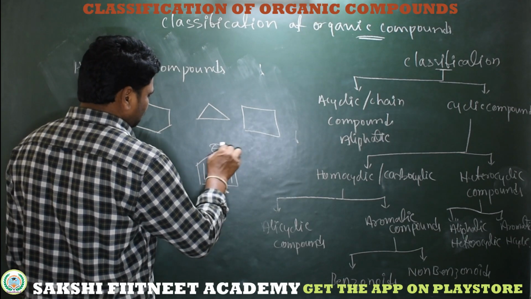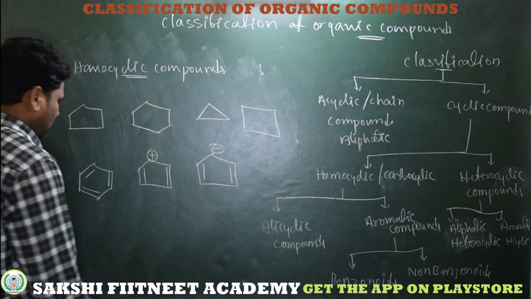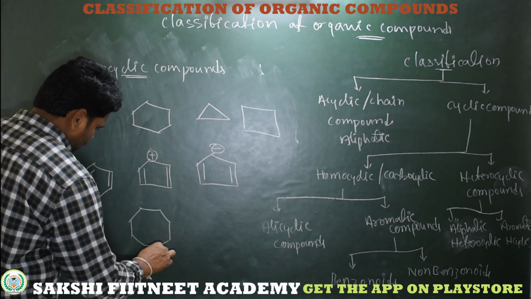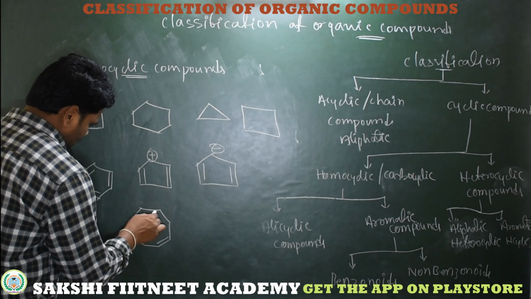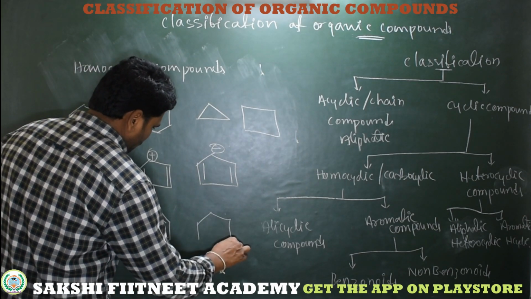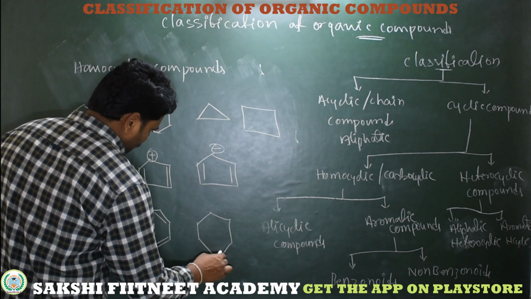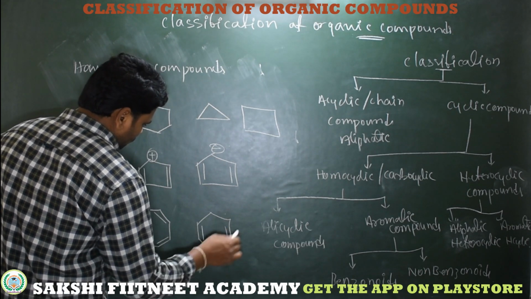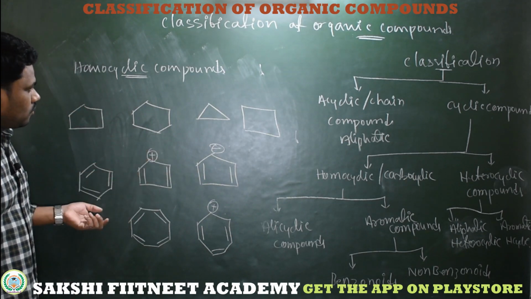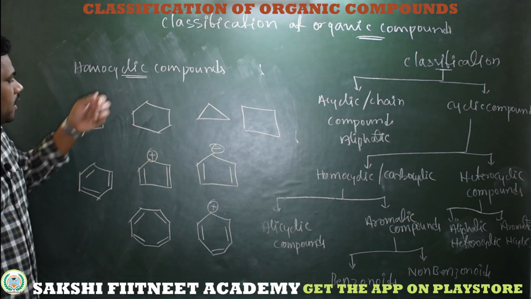Now here a cyclic 5-membered ring. Examples: here I am taking these compounds to explain which are homocyclic.